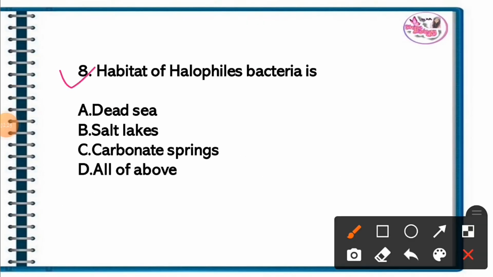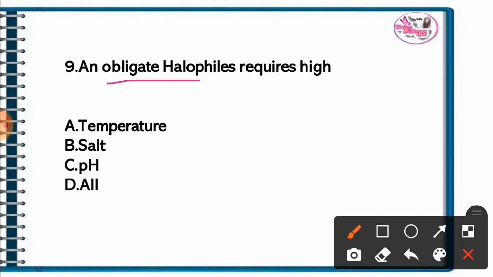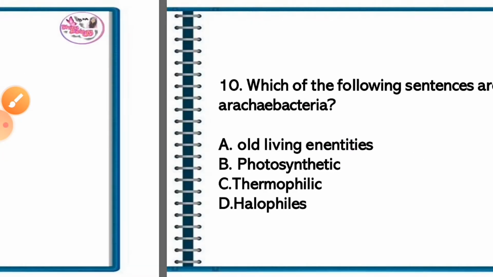Question 8. Habitat of halophilic bacteria is. The correct answer is option D, all of the above. Dead Sea, salt, and carbonate springs are the habitats of halophilic bacteria. Question 9. Obligate halophiles require high. The correct answer is option B, high salt content.